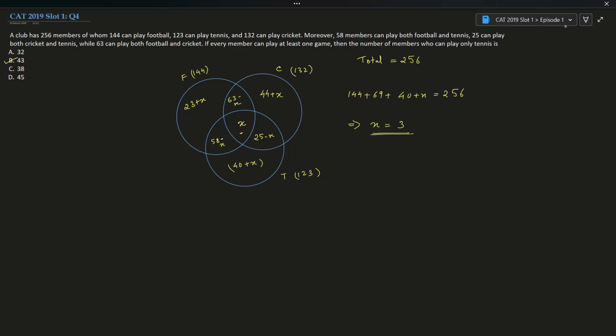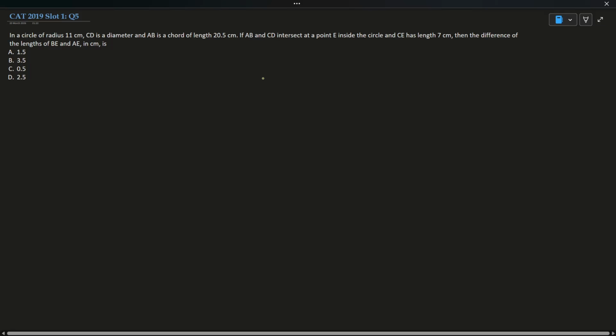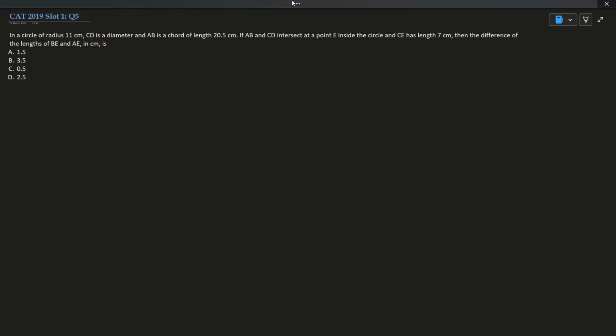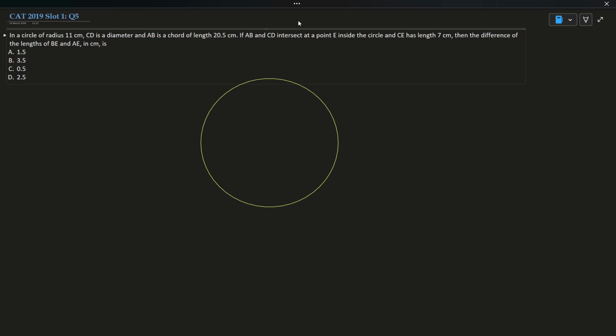Okay, let's move on to the next question. In a circle of radius 11 centimeters, CD is a diameter and AB is a chord of length 20.5 centimeters. So let me first draw a circle. This is a circle, and let's say this is the center.